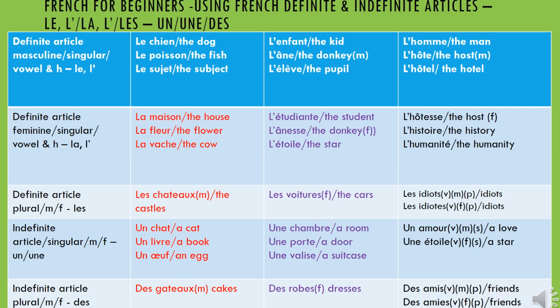So you have seen now the definite article le, how it is used, because it is masculine. But even if a word is masculine, when it begins with a vowel or with an H, you will put an L with an apostrophe.